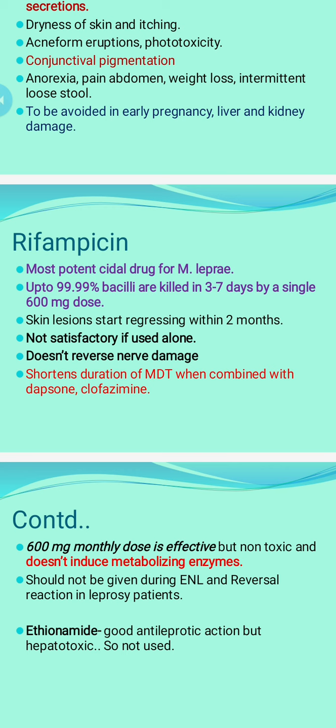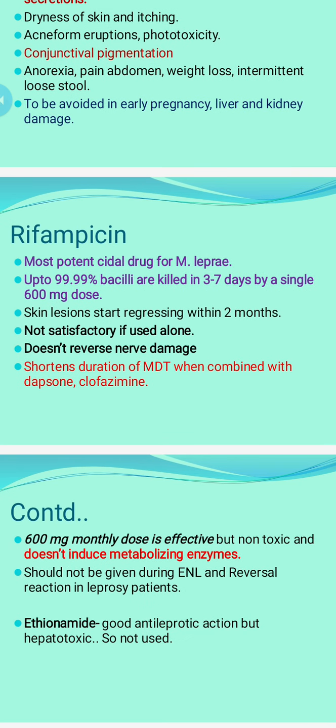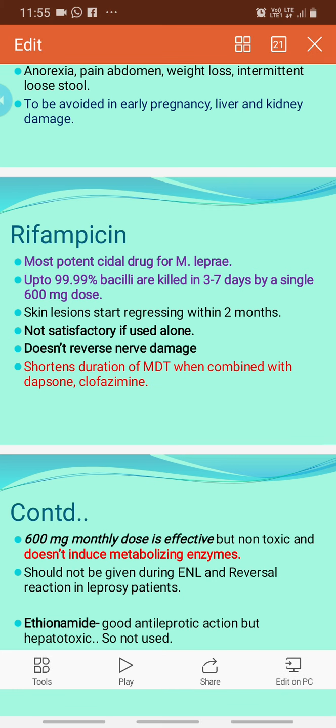So in leprosy, that is a very slow growing bacteria, and in this slow growing bacteria, a single dose of rifampicin can kill 99.99% bacilli, and it has been found that once a month therapy is sufficient to kill this 99.99% bacilli, and additional doses will not proportionately increase the killing rate of the lepra bacilli. That's why it is used at a very low frequency. That means once a month or once per 4 weeks it is used, because of the slow growing nature of the lepra bacilli.